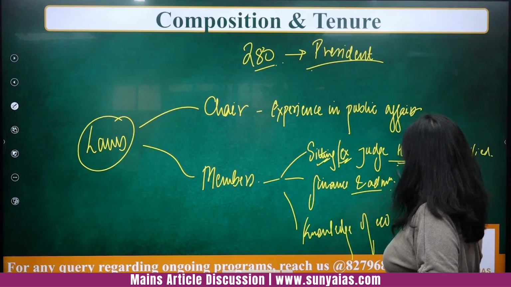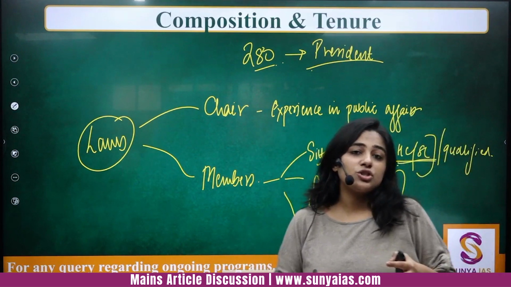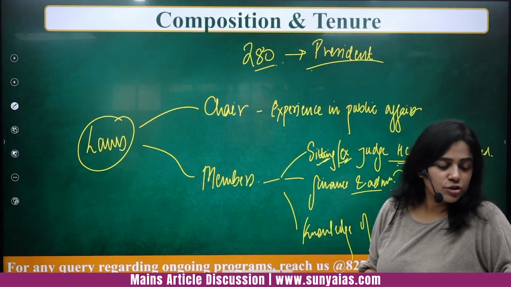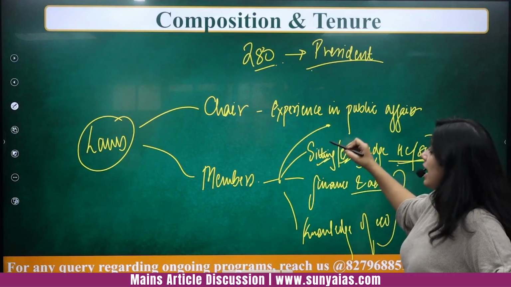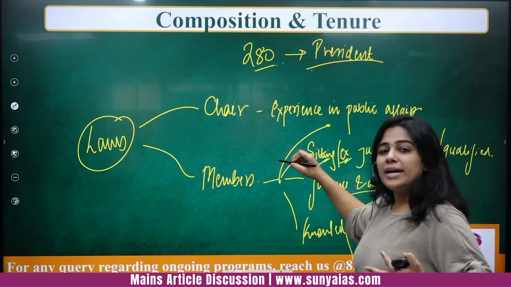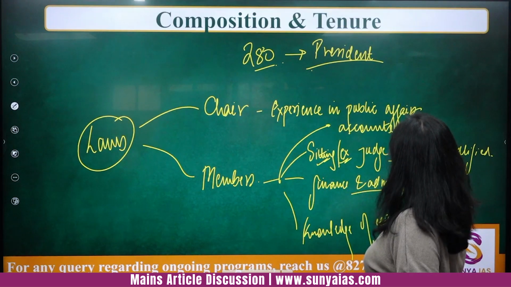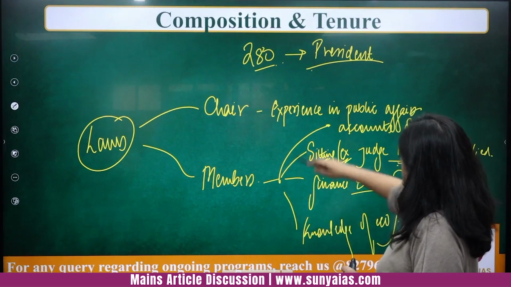These are basically similar things, but they have been mentioned separately in the act, so we need to know about it. Okay, so that is there. And overall, another thing is that they should have knowledge and experience of accounts of the government. Accounts of the government. Fine. Here these are the four.